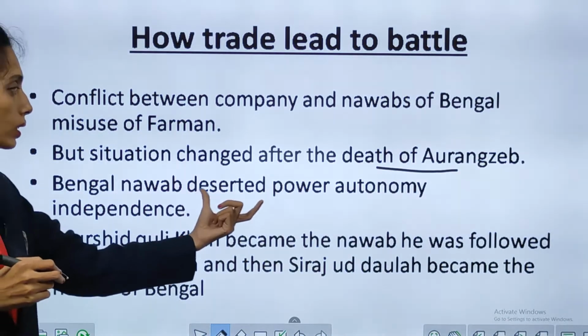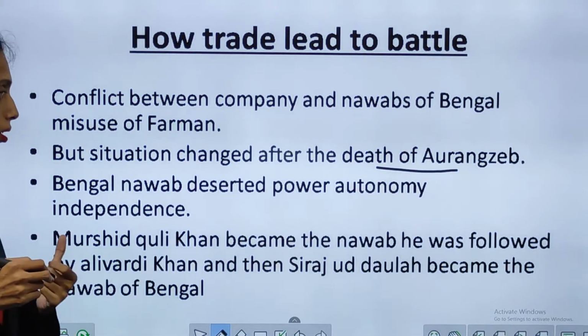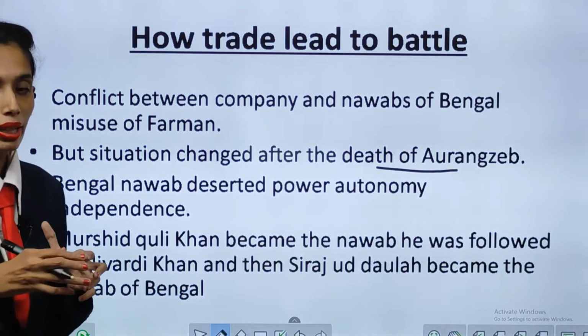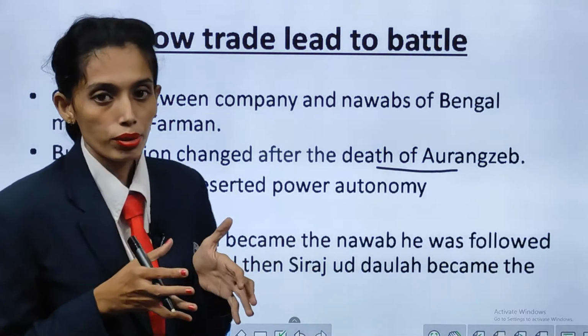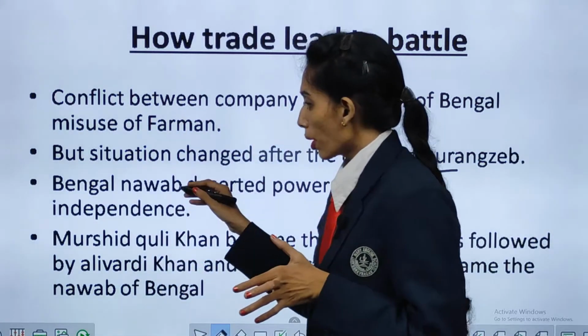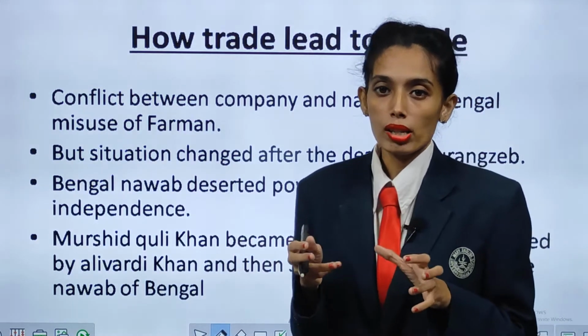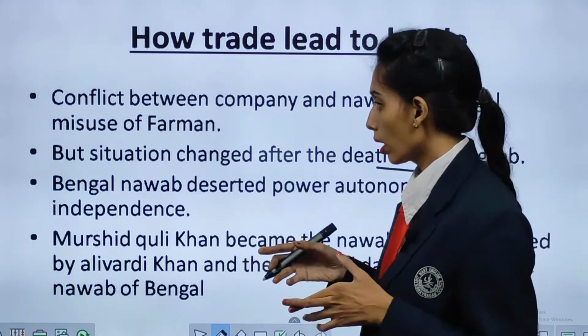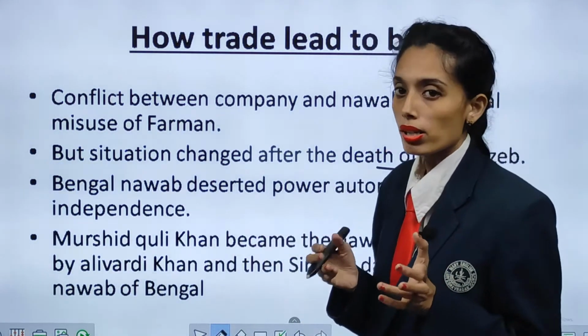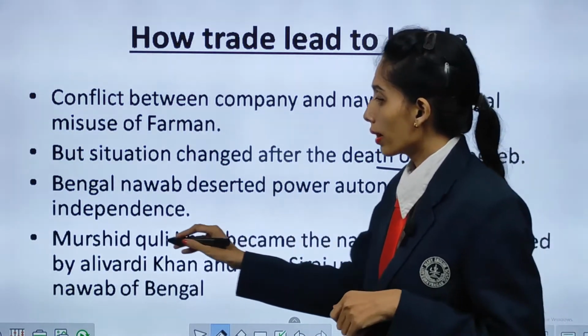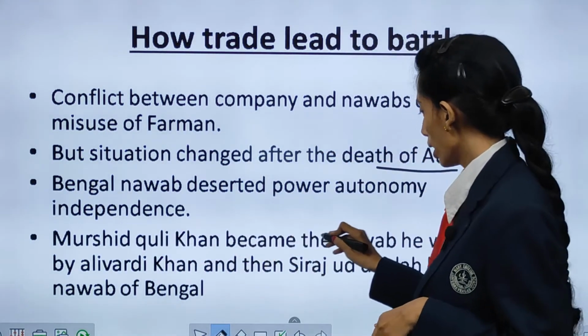The Bengal Nawabs asserted power, autonomy and independence. People wanted independence; they didn't want to be part of where Aurangzeb was ruling. He had given the farman, but now they wanted to get separated. That's why Murshid Quli Khan became the Nawab.